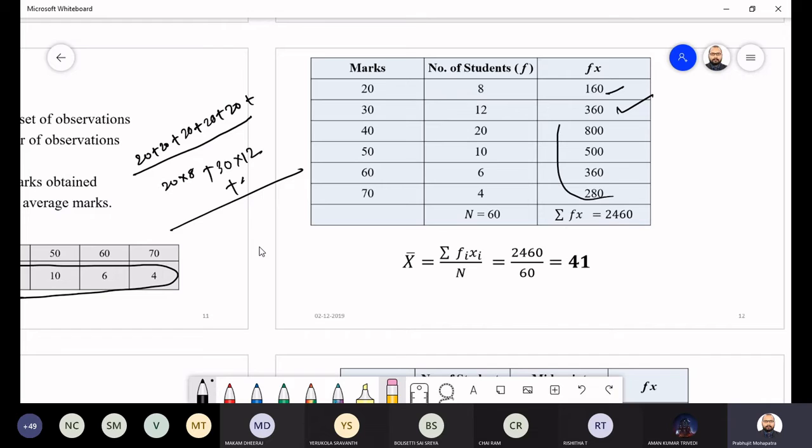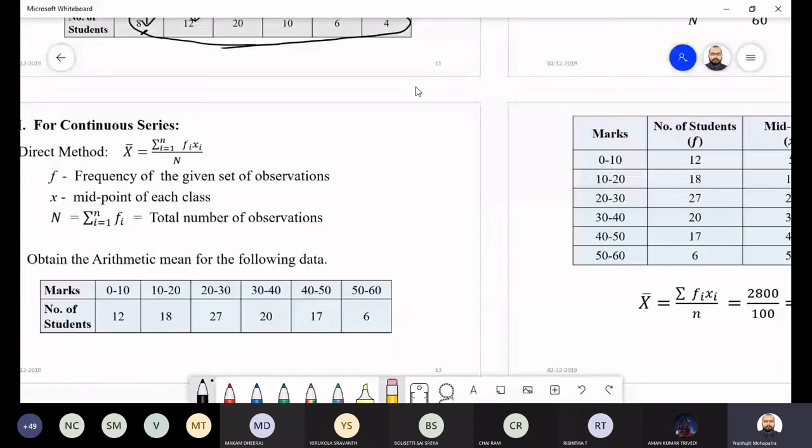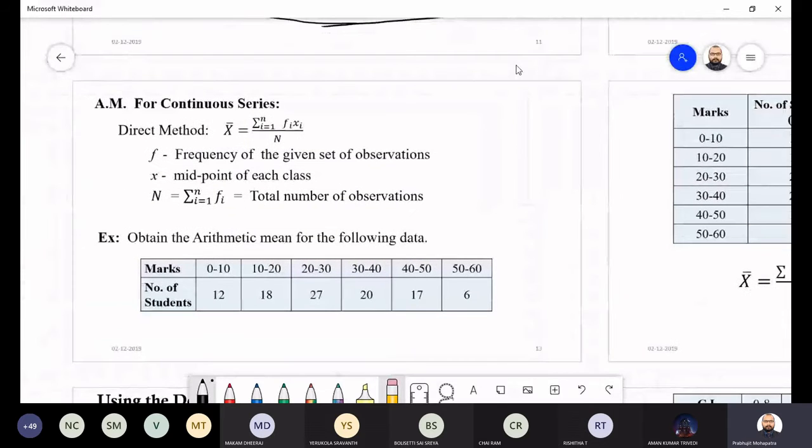So you just take the sum of these values and divide by the total number of observations. So what is that? 60. So Σ fi·xi divided by N. N is 60. You are going to get 41. These things you know already, no? Nothing so serious, basic things. And now going for the continuous case.